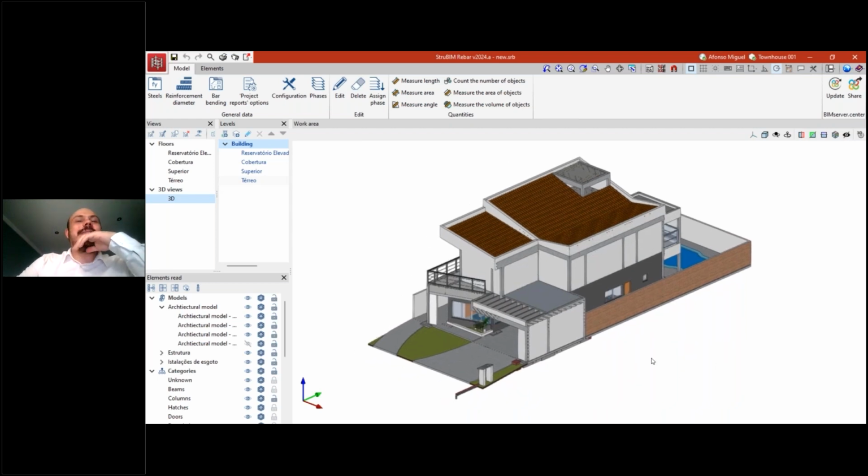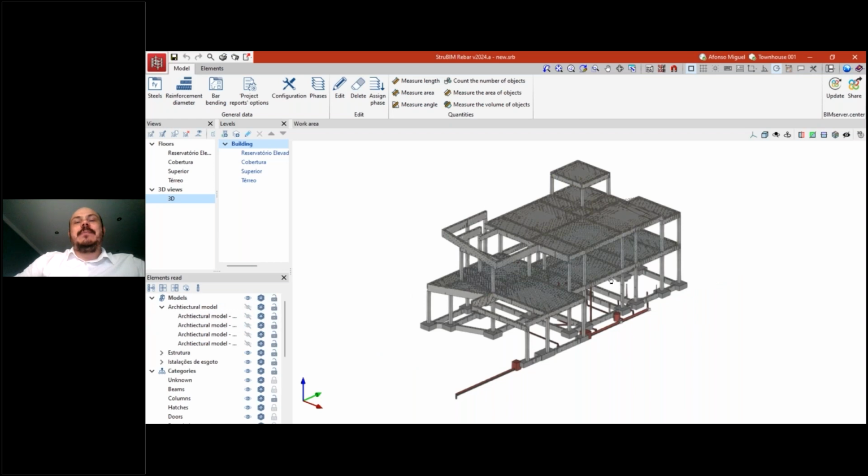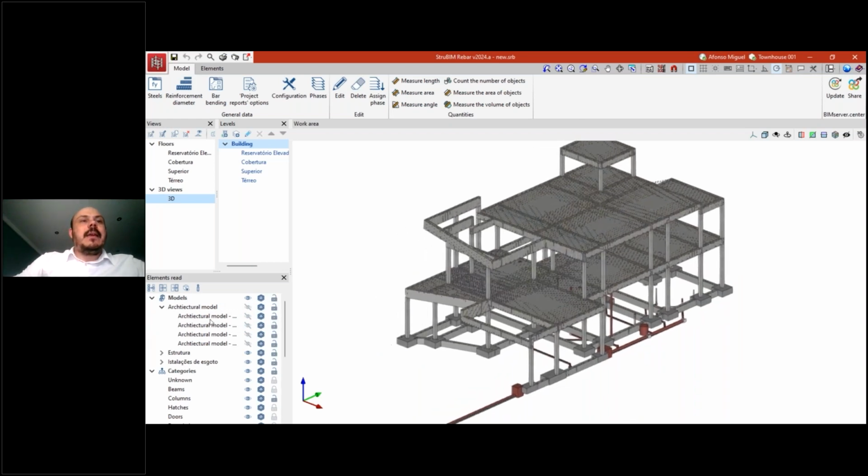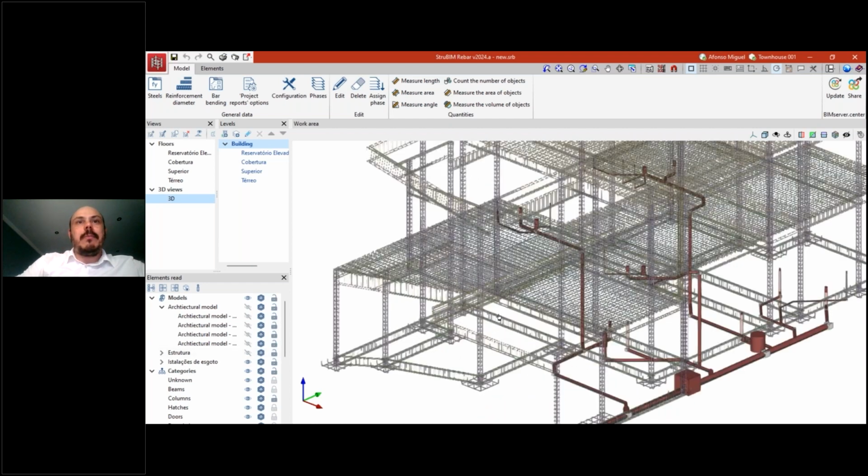So this little house was designed at CYPE architecture, then the structure was analyzed at CYPECAD, and now I'm here in StruBIM Rebar to create all the details, or to manage all the steel rebar details of this reinforced concrete structure. So, for example, I will deactivate the architectural model just to show you that inside it we have the structure created with CYPECAD. And if I deactivate the structure, we have the reinforced bars, or the rebars, here.